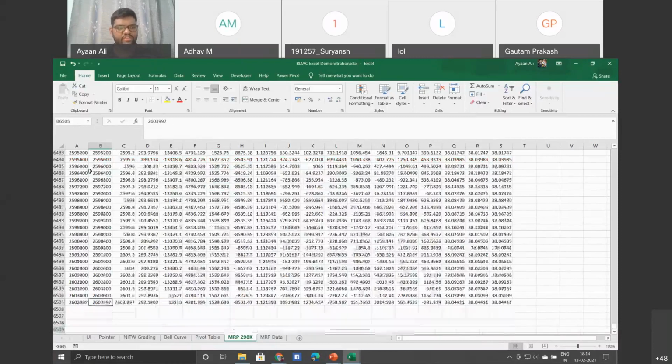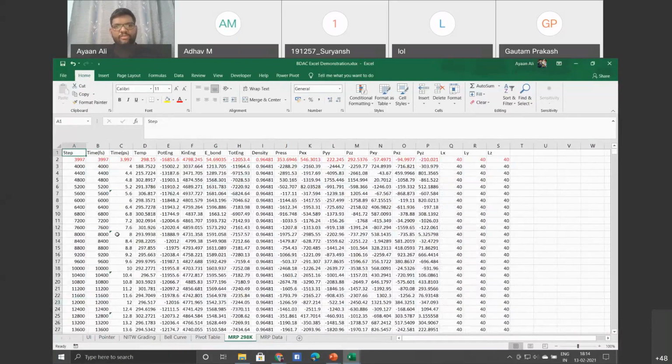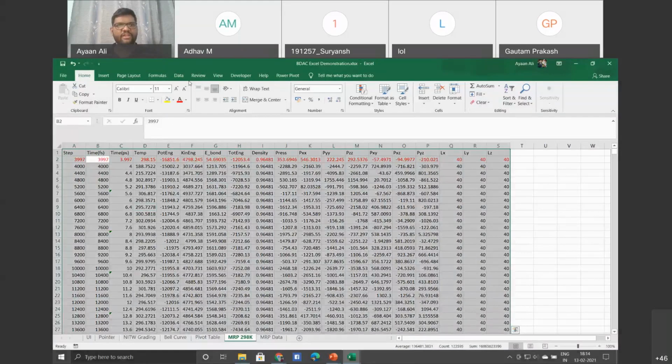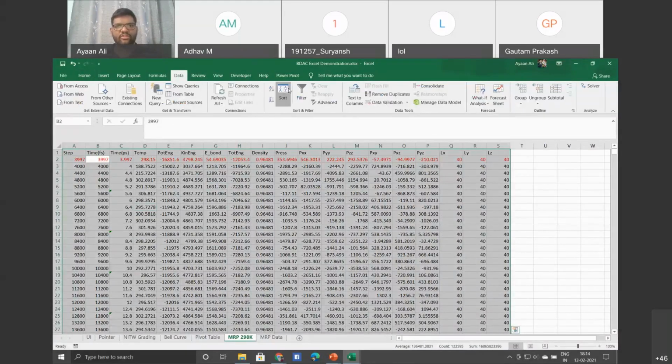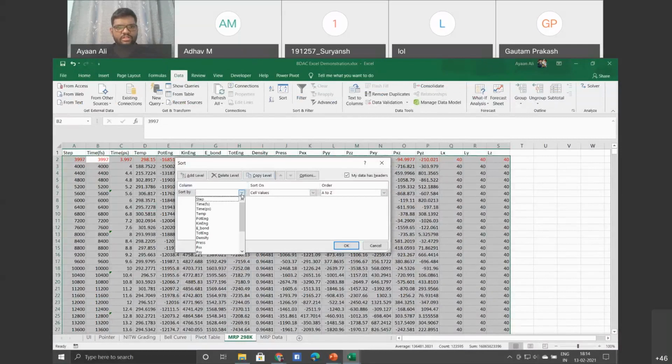If you notice the 6500 rows, this data is automatically computer generated based on the commands which we give. But you can't get much insight from this data, you don't know what it means. So suppose you select this data, then you can sort it. Sort by, you will have options.